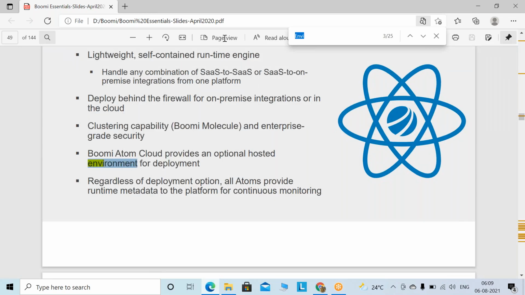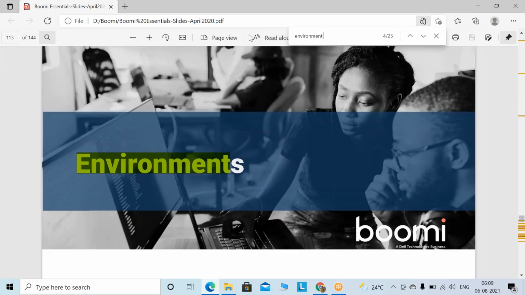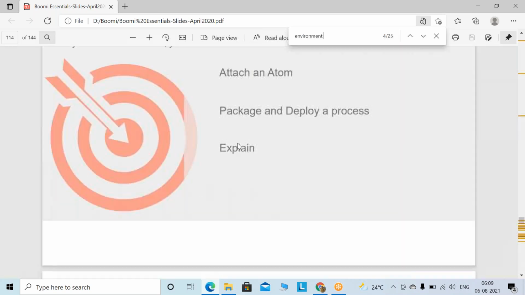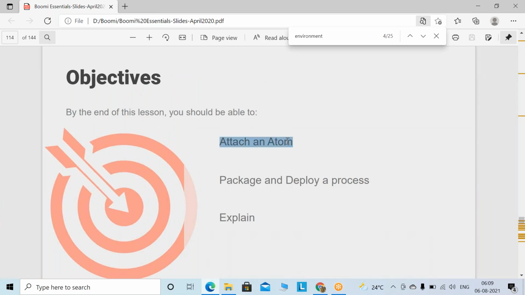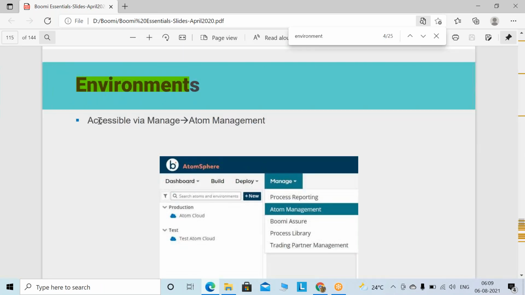Environment. Okay, environments. In an environment you can attach the atom, and you can package and deploy a process. So what is an environment and how are you going to access it? It is accessible through Atom Management. You have to go to Manage and then Atom Management.